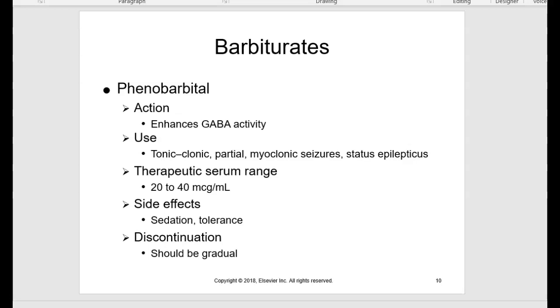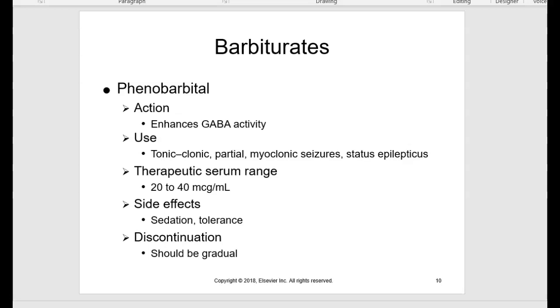So the first classification we're going to talk about is barbiturates. This isn't new to you. We just talked about it. Phenobarbital, again, is your prototype barbiturate, and this time it's in the sense of being used as an anti-seizure drug. So for these next medications we're going to talk about, you need to know the classification, the prototype drug, how does it work, what the therapeutic serum range is, and then any additional information I might provide about it.